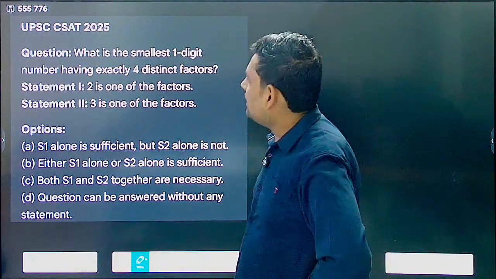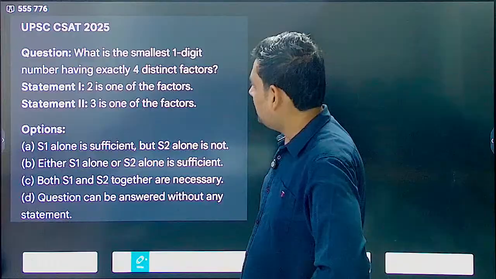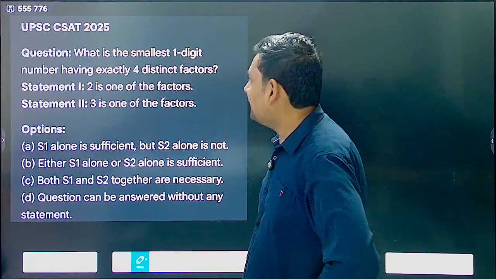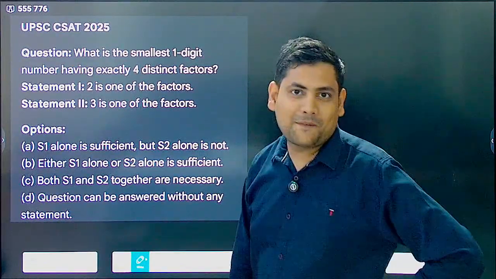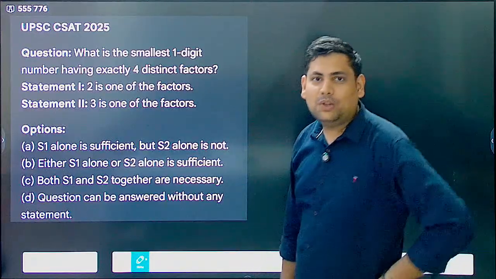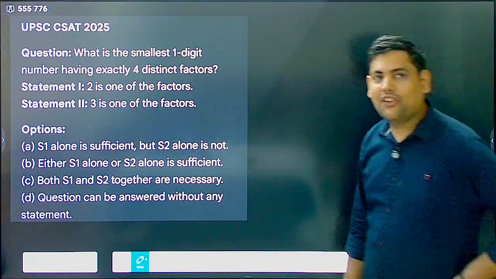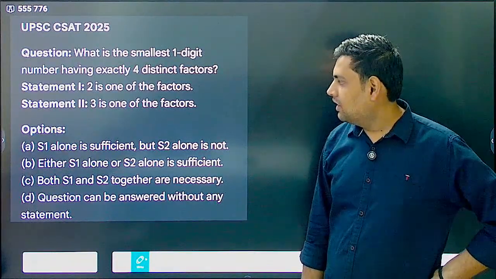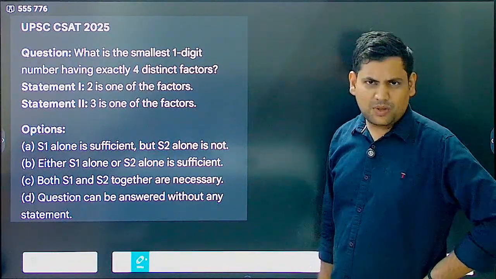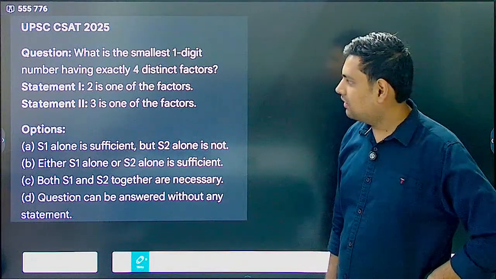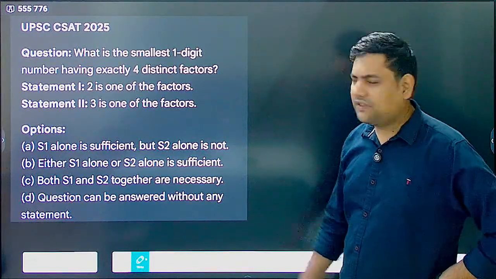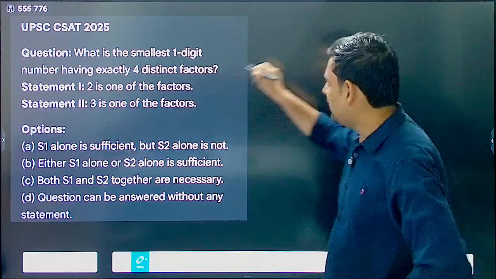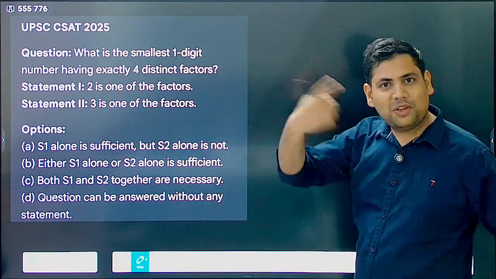What is the smallest one digit number having exactly 4 distinct factors? 2 is one of the factors, 3 is one of the factors. What do you think? Yesterday we talked about a very special number, correct? So let's start looking for one digit numbers. 1 has only one factor, that is 1.